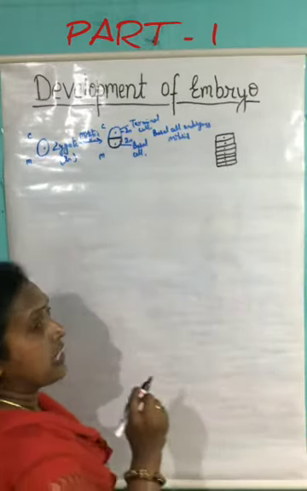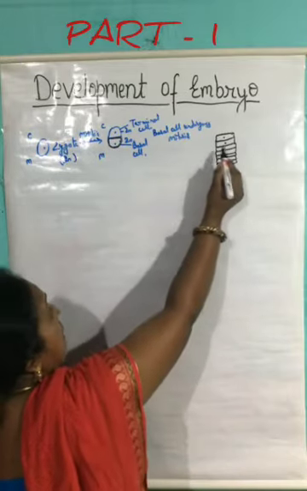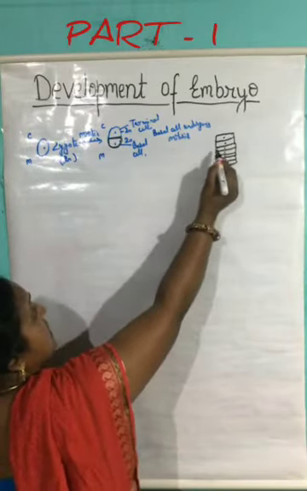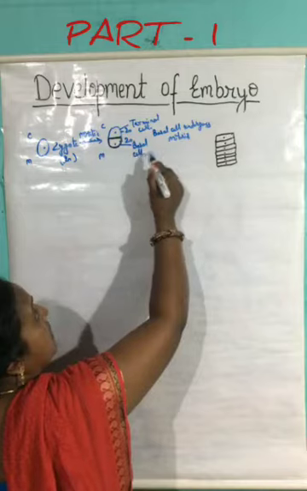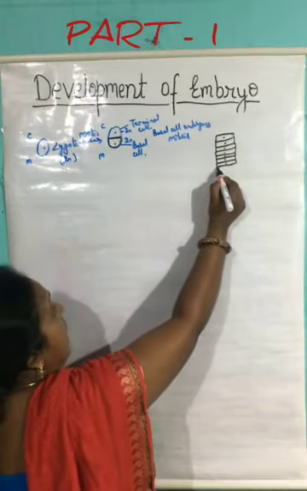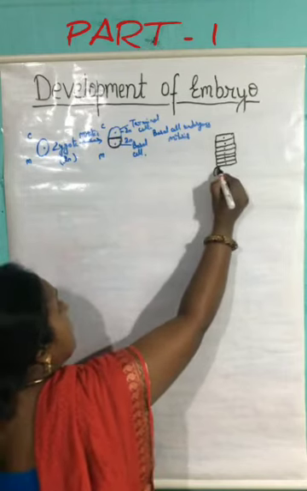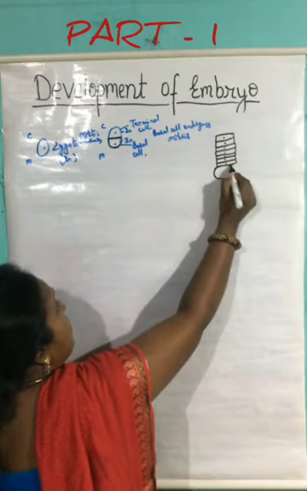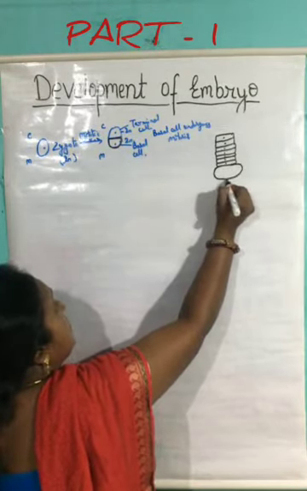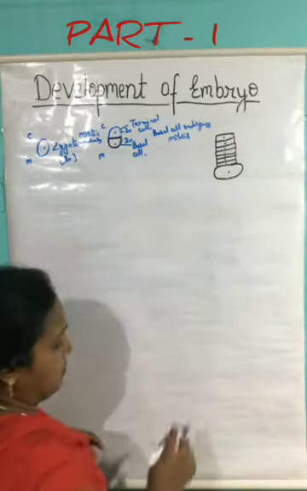Now, one point that we have to mention here is the suspensor. These cells which are formed by the division of the basal cell, and the last cell that is formed toward the micropylar end, that cell becomes a little bit bigger and round in shape.